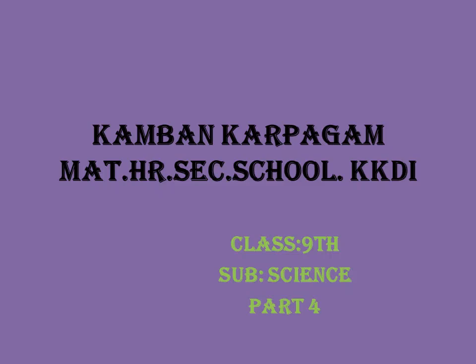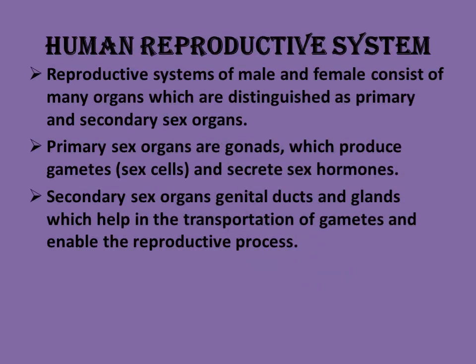This is the last part in our organ system. Today we are going to see about the human reproductive system. We have to study both systems, and you have to know about our reproductive system. It is very essential for our life. The sex organs are distinguished as primary and secondary sex organs. Primary means major and secondary means accessory.